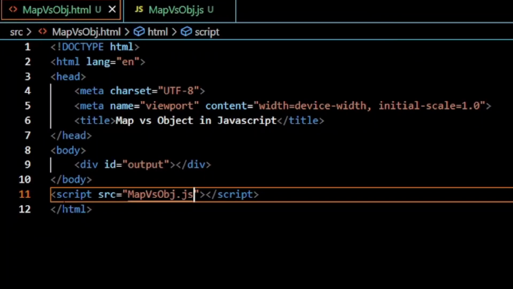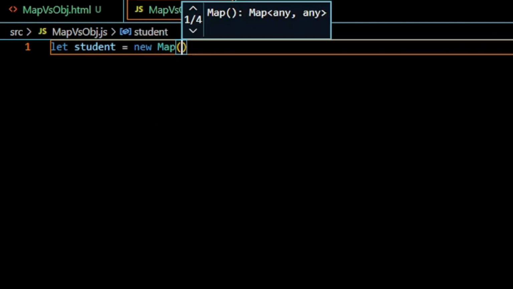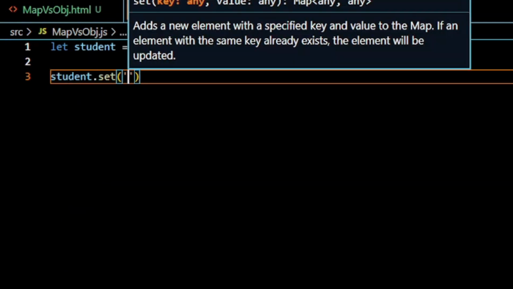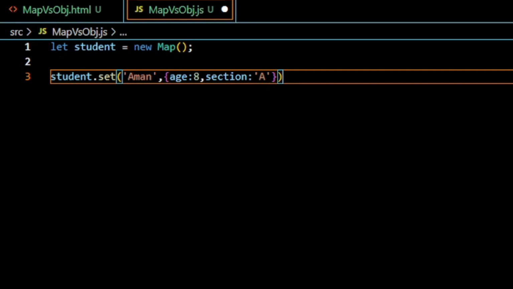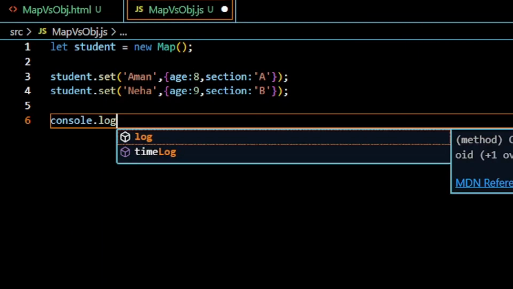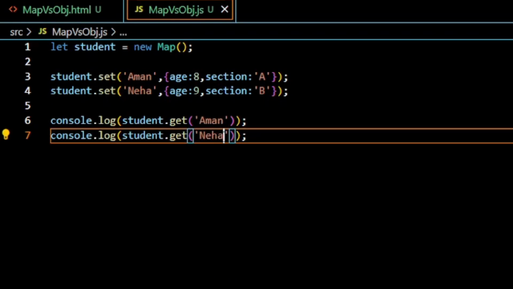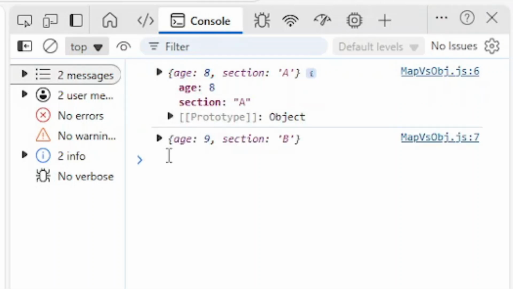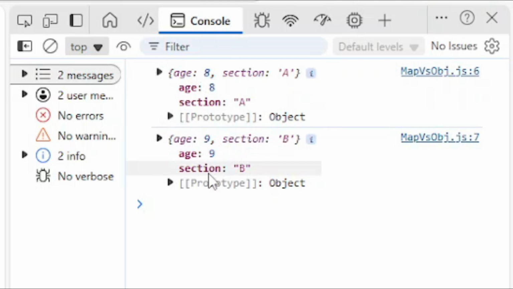Okay, now let's check. This time we have created map versus obj.html, and in it we have referenced our JS file. Now in our JS file we're going to first create a map named student, and provide its elements. Say Aman as one key and Neha as another key, and their values as objects in turn, respectively, containing age and section. Now let's console.log student.get(Aman), student.get(Neha) to get their values, that is, to get the objects. See, it's showing us the values in the form of objects as we have entered.